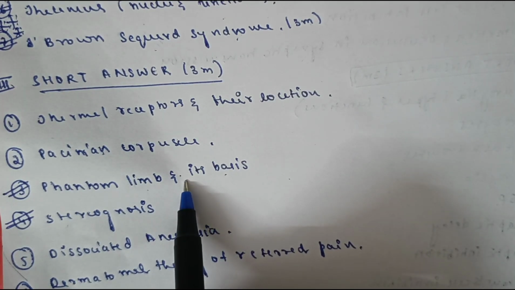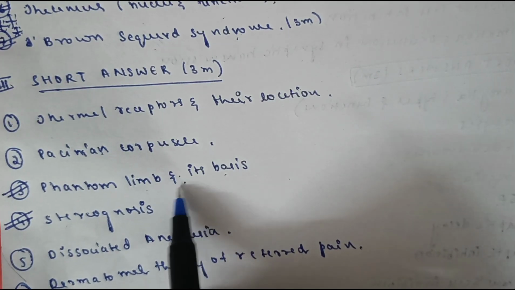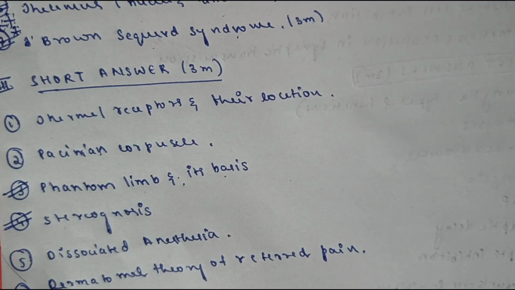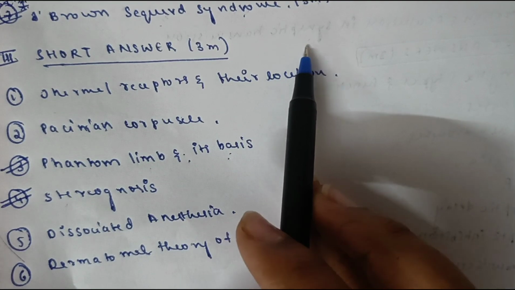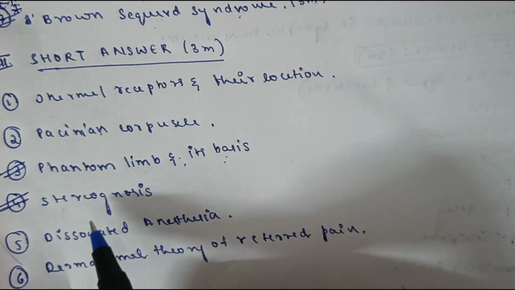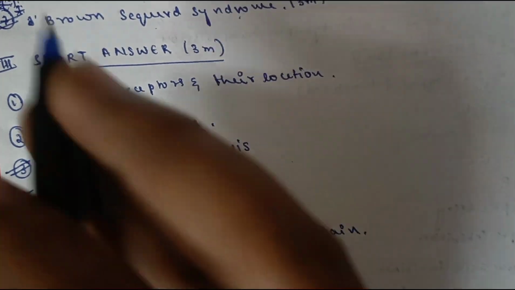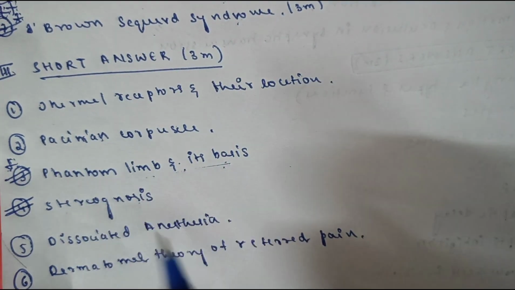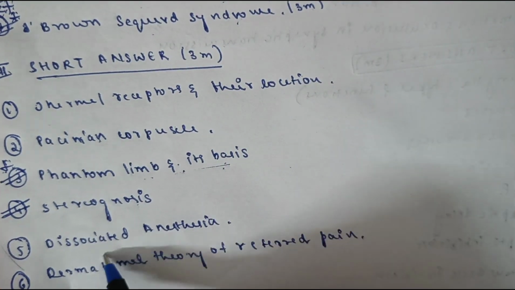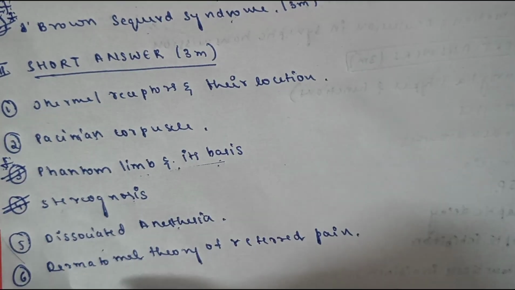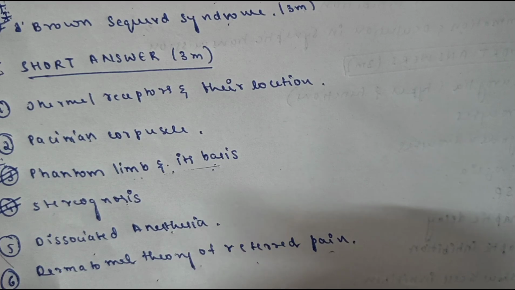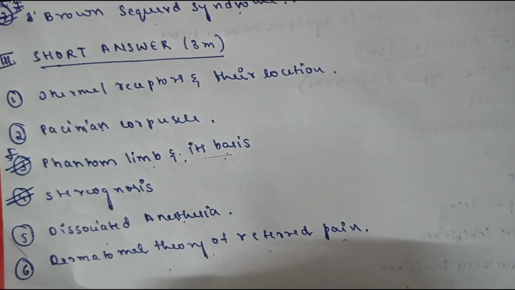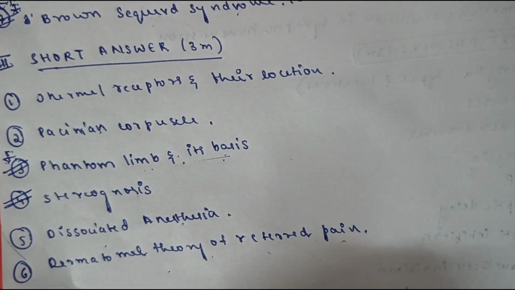Okay, this is explained by one law. That law is the law of projection. So you have to explain that in your Viva questions also. They will ask you what is the basis of phantom limb. So you have to remember this, a very, very important question. And stereognosis is definitely an important question. Dissociated anesthesia and dermatomal theory of referred pain. So these are the important questions from the introduction to neurophysiology and the sensory system.